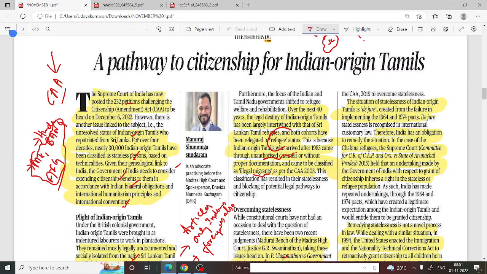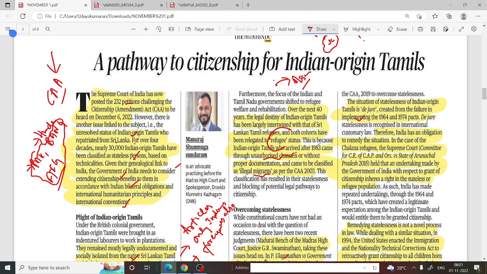So, the situation of statelessness of Indian origin Tamils created a failure in implementing the 1964 and 1974 Acts. Therefore, India has an obligation to remedy this situation. In the case of Chakma refugees, these people are of Hindu origin, tribes that were residing in Bangladesh. They migrated to Assam. These people are known as Chakma refugees.